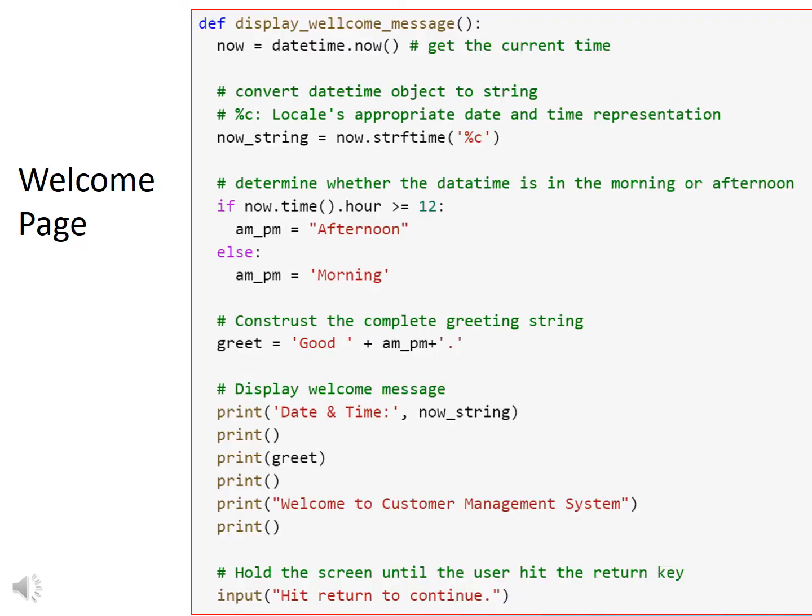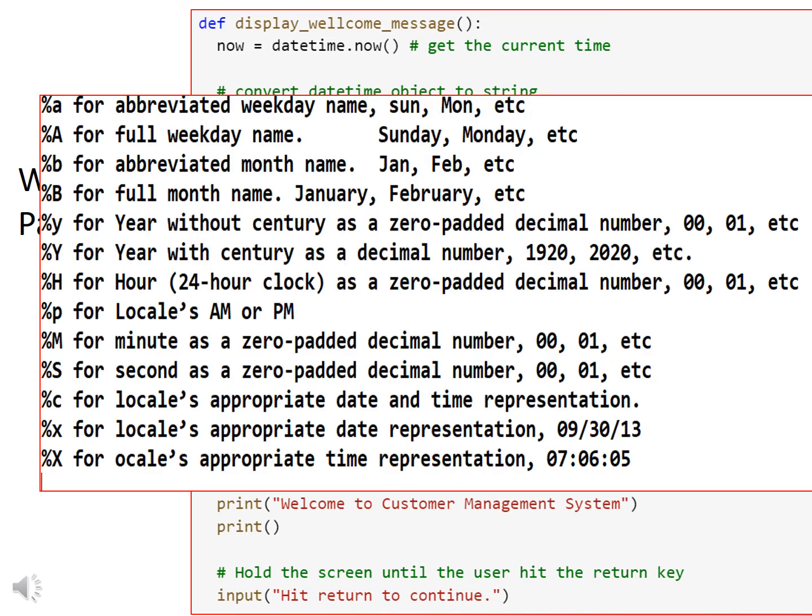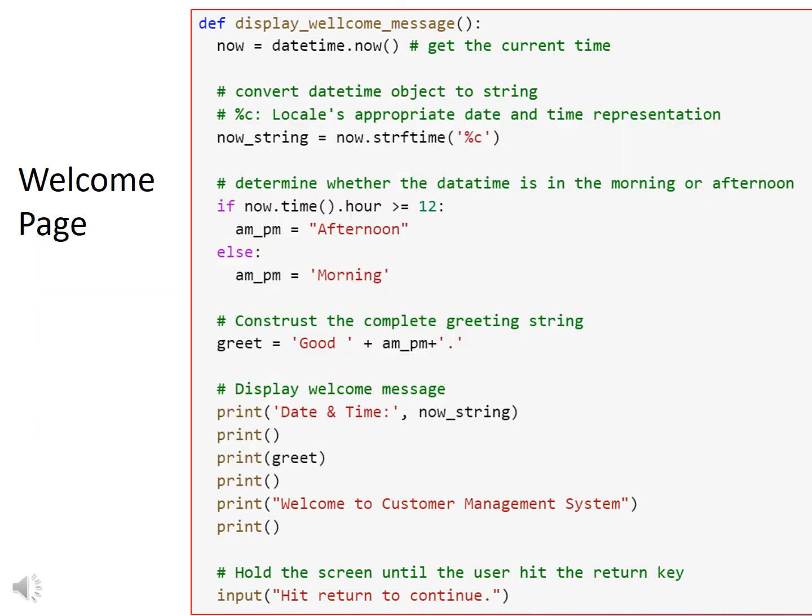This slide shows the definition of a function that prints the welcome page. It makes use of the following API of the datetime object. The now method retrieves the current date and time. strftime, string format time, creates a formatted string. The %c format code asks for a locale's appropriate date and time representation. The following table shows common date-time format codes. now.time.hour determines whether now is morning time or not. Try to code the function and test it to see the welcome message it displays.